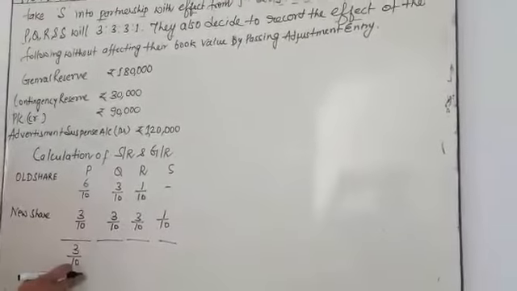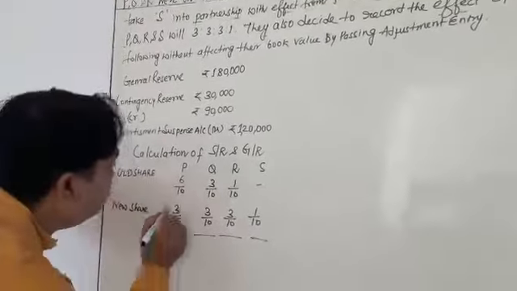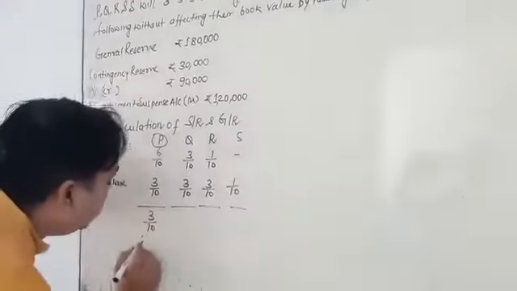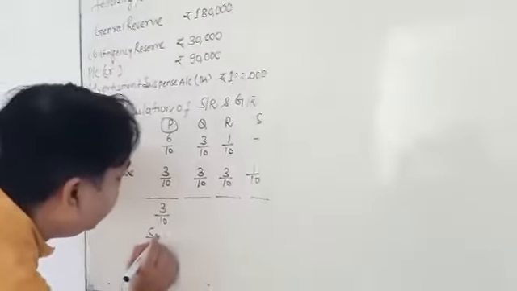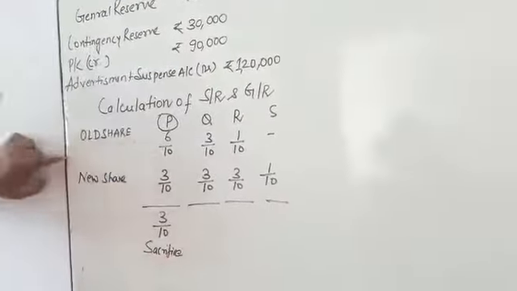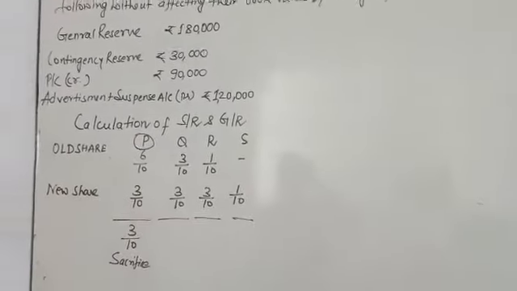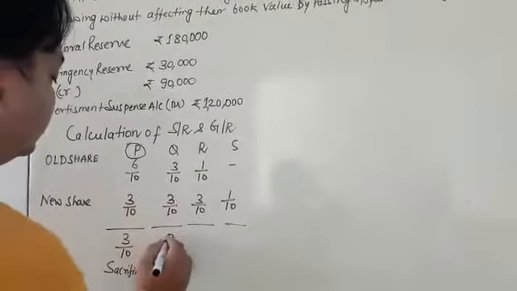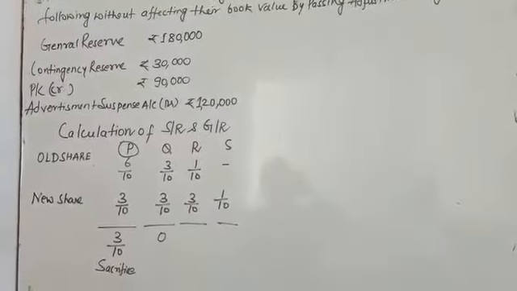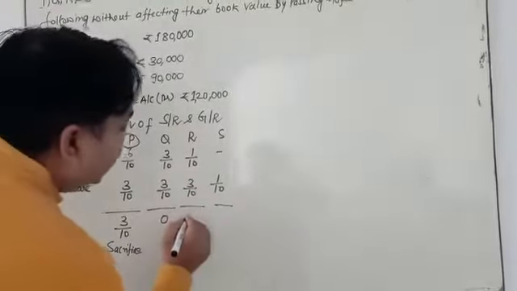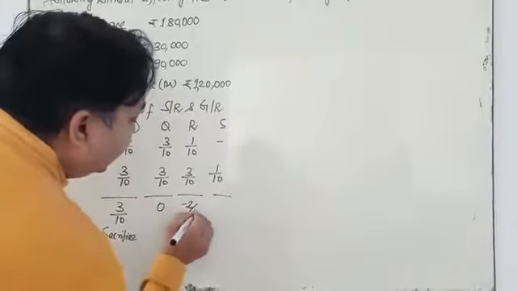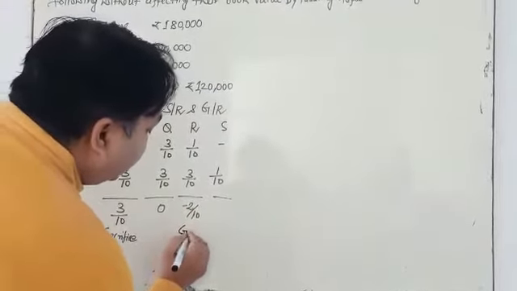If there is a positive value, it means he is going to sacrifice. Who is going to sacrifice? P is going to sacrifice. What about Q? 3 minus 3, 0. What about R? 1 minus 3, that is minus 2/10. It is a gaining partner.